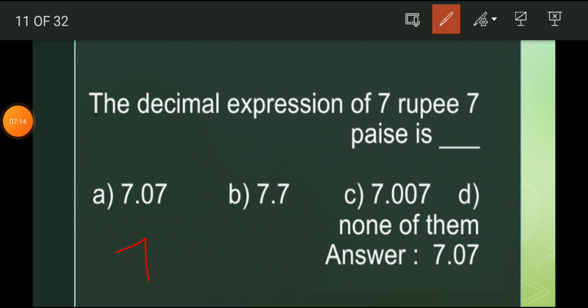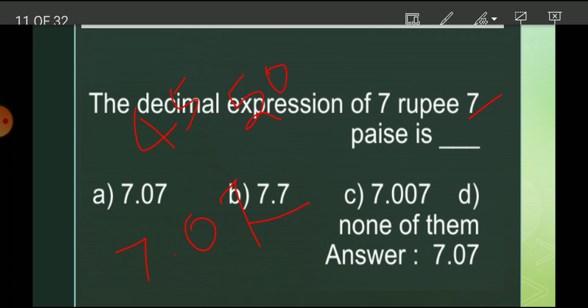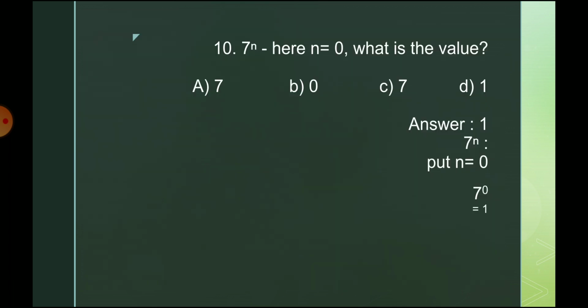7 rupee means the whole number. If we take this number, this is 7 rupee and 7 paise. If we write 45 paise or 50 paise, it has 2 digits. If we write a 1 digit, we should write it as 0.7. So the answer is 7.07.